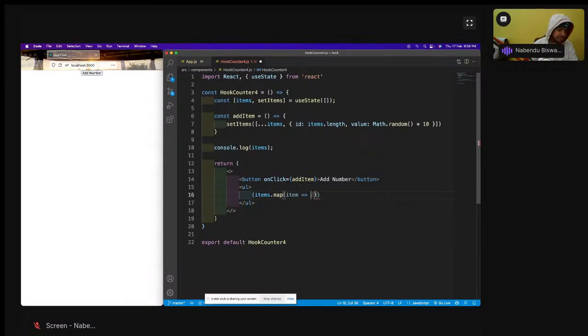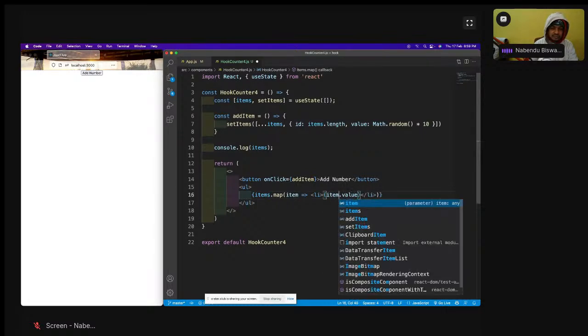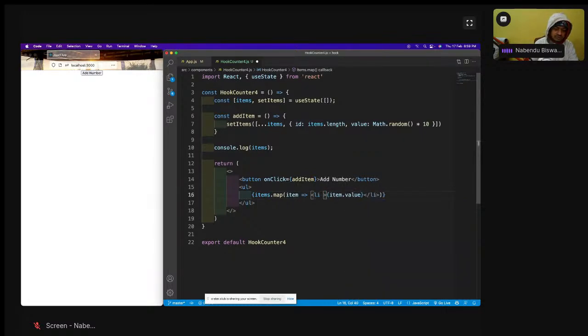Item dot map, and item is there, and then align item dot value and key equal to item dot key, item dot id. So that is a benefit of it taking a unique ID. React always needs a unique ID, that we all know. So item dot value, I do save it.